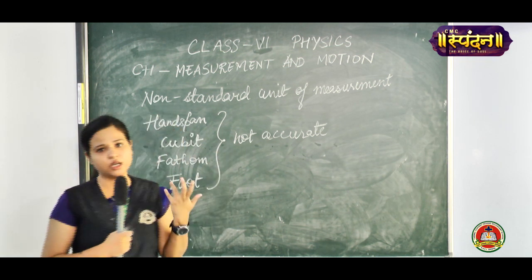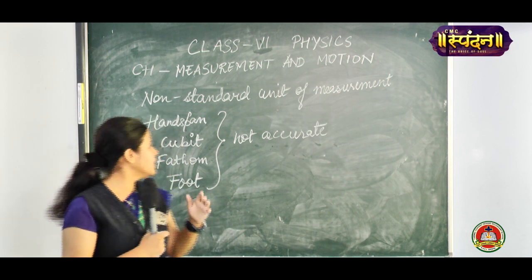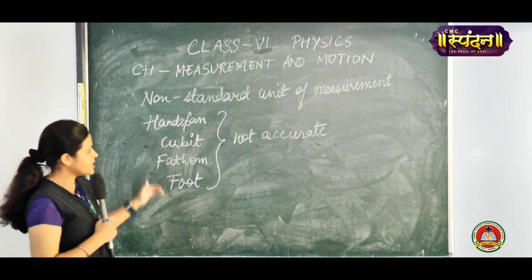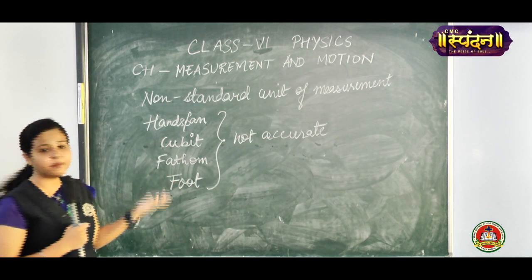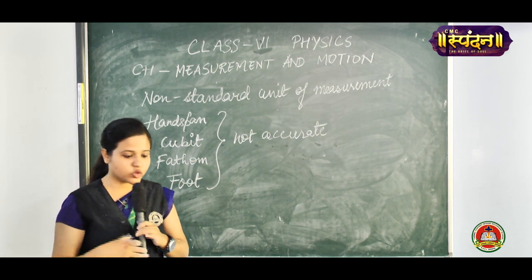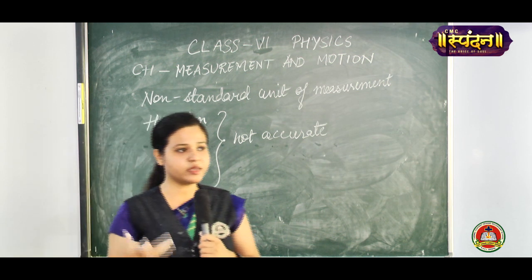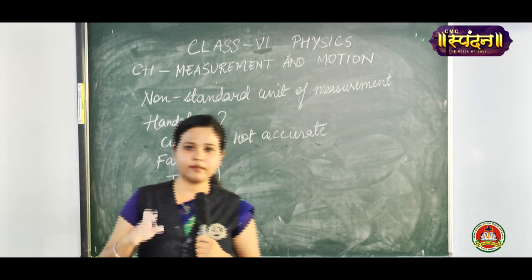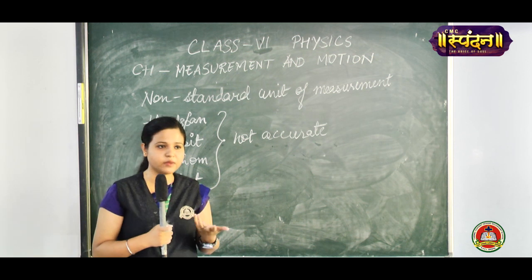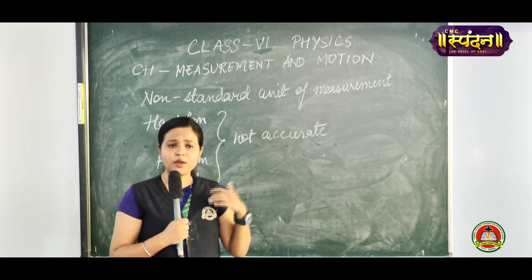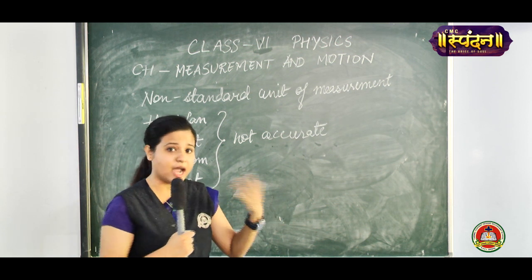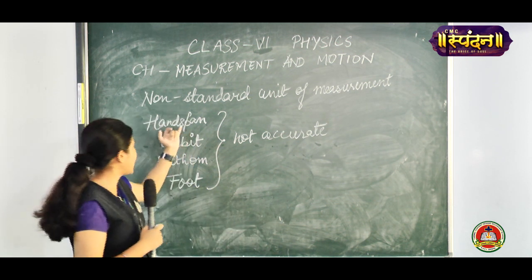So soon the early human beings realized that these non-standard units of measurement were not accurate to measure any particular physical quantity. As trading started in earlier times, suppose trading started between Egypt and India. Now in Egypt they use cubit, and in India suppose we use handspan.